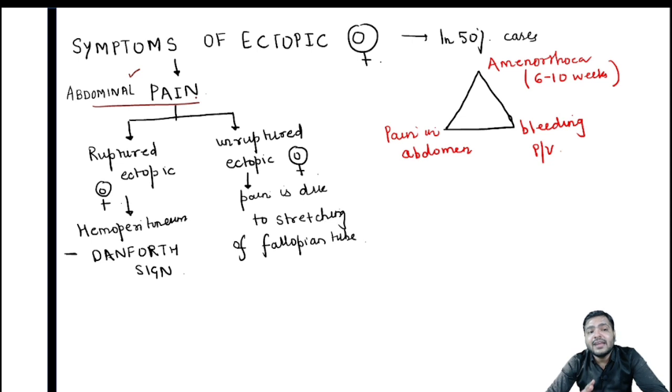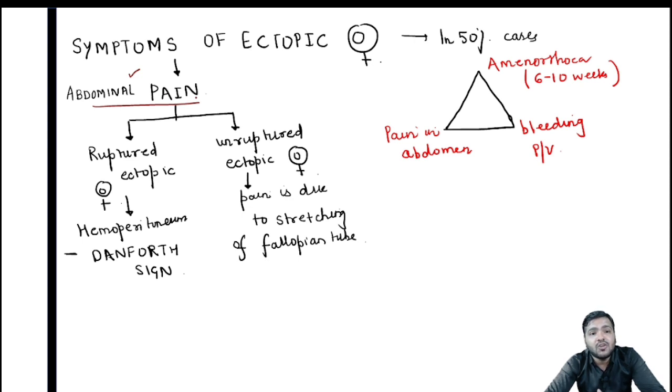In ruptured ectopic pregnancy, what will happen? Basically, the tube will rupture, and the blood will collect, and that will lead to hemoperitoneum. And again, it will irritate the diaphragm and will lead to shoulder tip pain in females. So that abdominal pain is due to collection of blood, called hemoperitoneum. And accordingly, it will lead to the shoulder tip pain that is known as the Danforth sign,